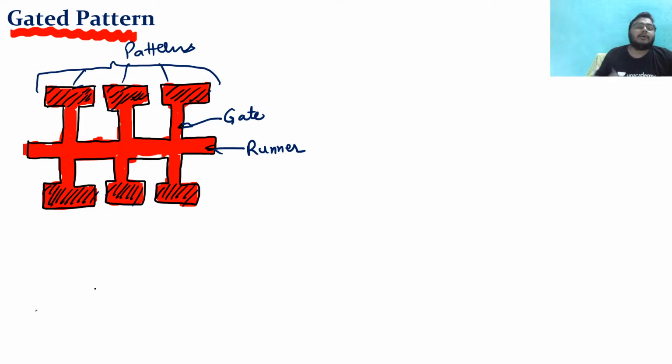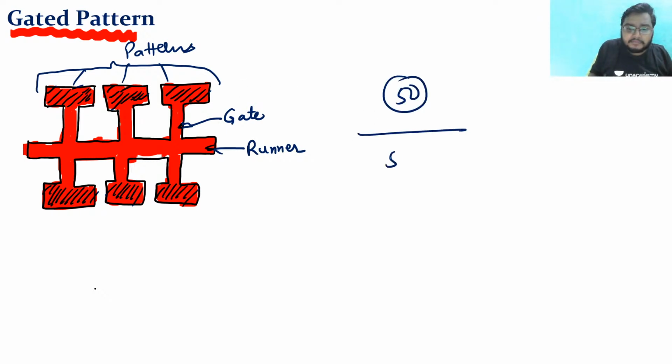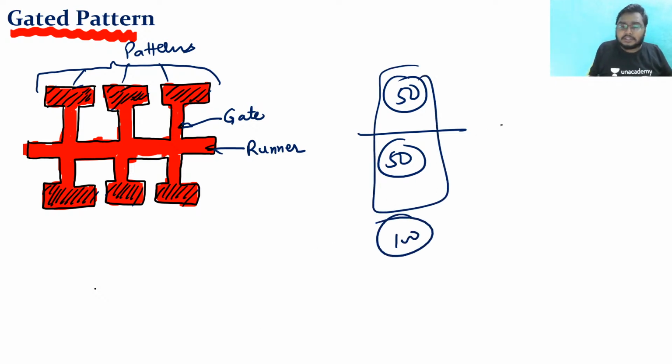Sir, sometimes we have to make a lot of casting products in very little time. Whenever I have a demand for mass production, I want to make castings in very large quantities, then I make this kind of pattern. For example, suppose 50 on this side and 50 on this side, so in total 100 castings you are making. Just by pouring the molten metal, in 1 or 2 hours you get 100 castings.